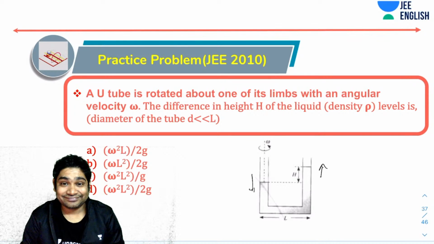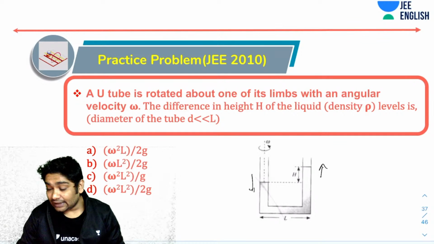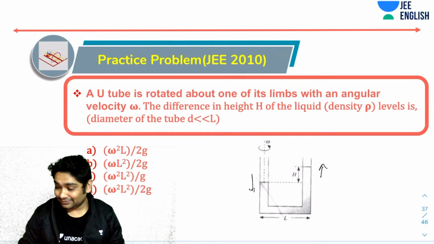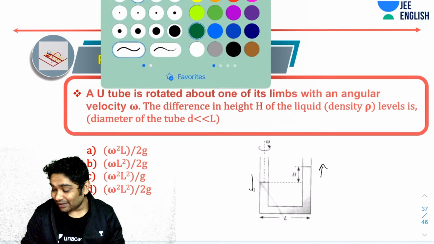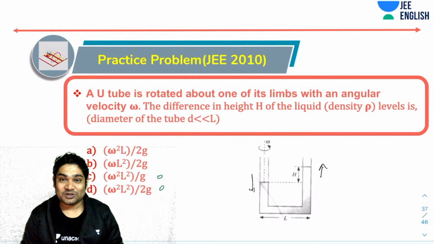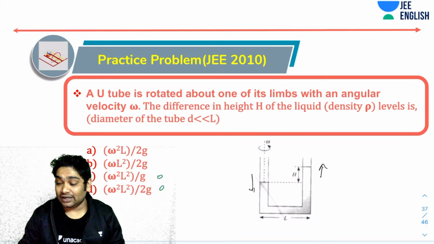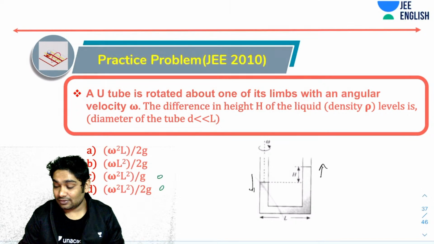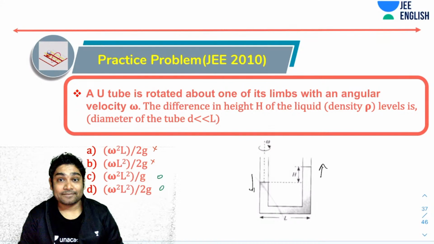Don't worry. Okay. So I hope you can realize that dimensionally only these two are correct. If you just look at the dimensions, only these two are correct, right? These two are dimensionally wrong, right?